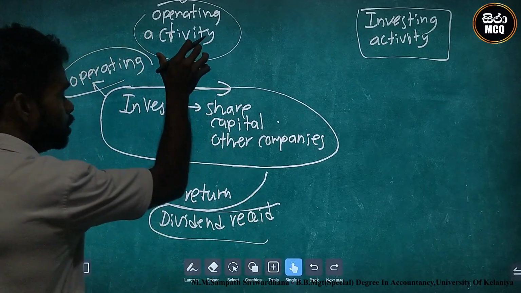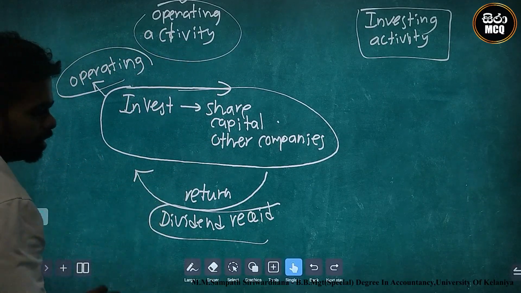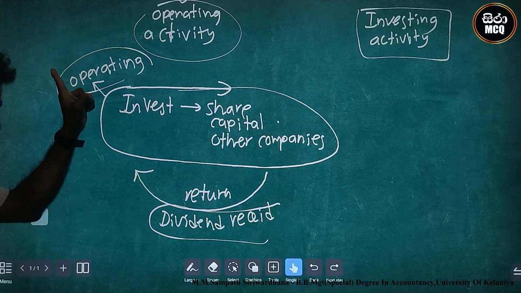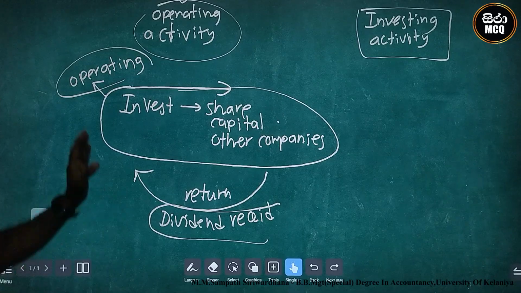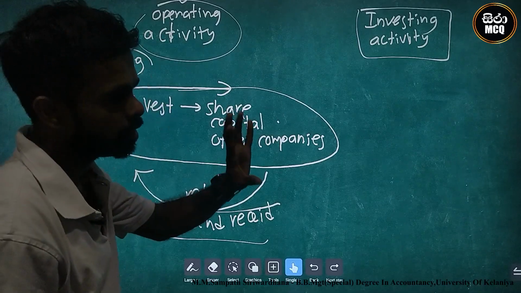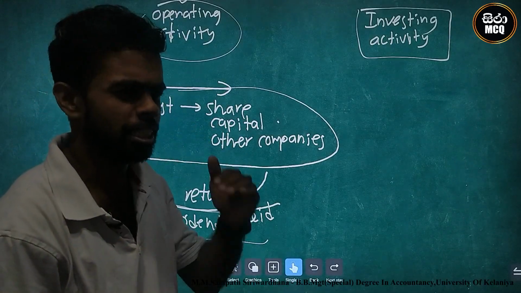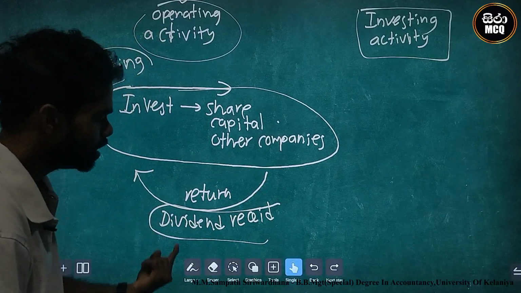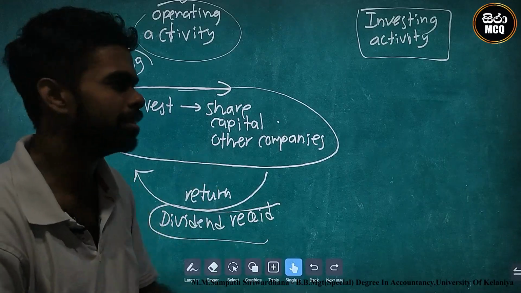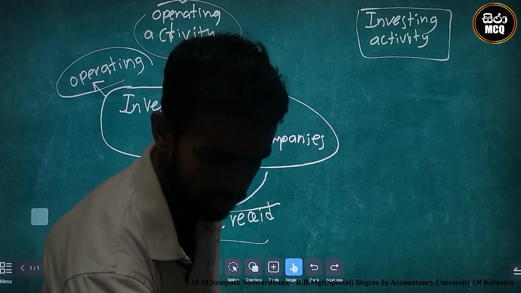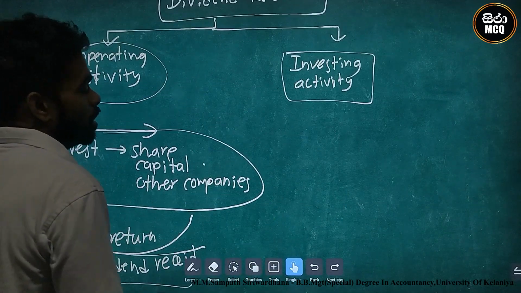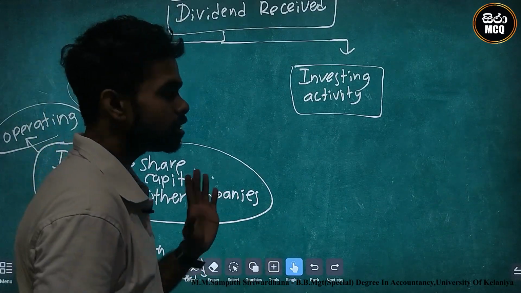Therefore, some companies identify this dividend received as operating activity. The investment in share capital is a major activity, so the return of the dividend is operating activity. But some companies identify it as investing activity.